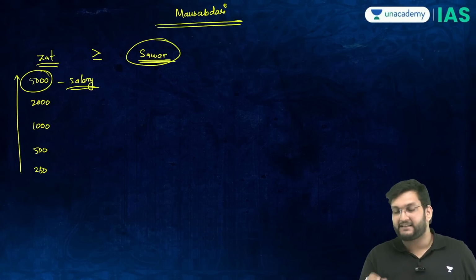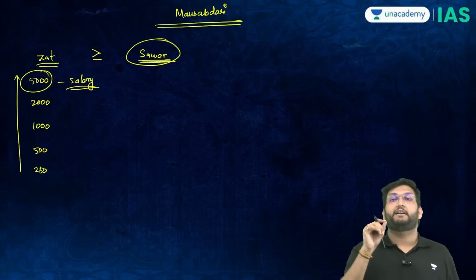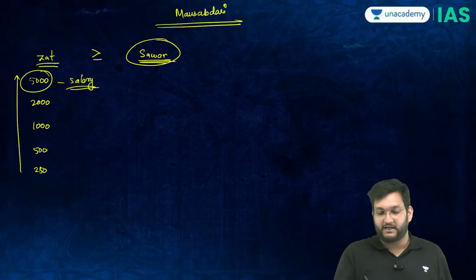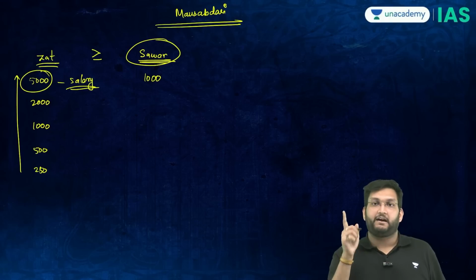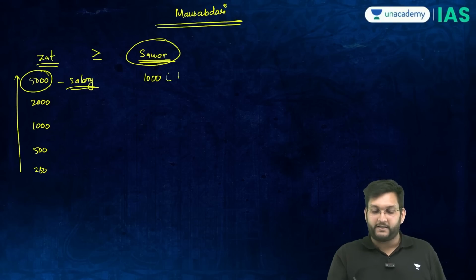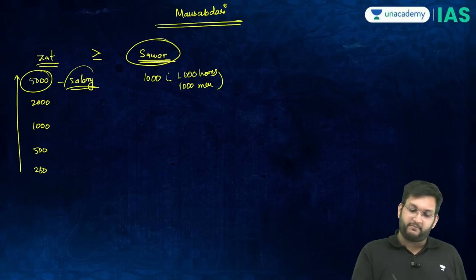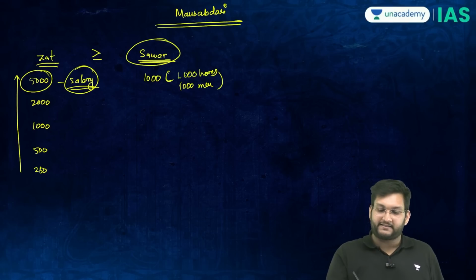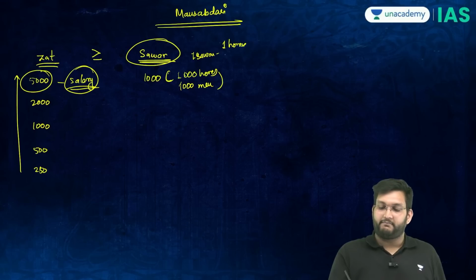But in Savar, the numerical rank means something. If it says 5,000 Zat, 1,000 Savar, this means 1,000 horses, 1,000 men. They have to be paid out of the same salary. The state is not giving you anything. The idea is 1 Savar equals 1 horse and 1 man.